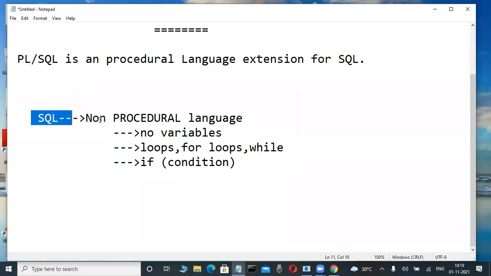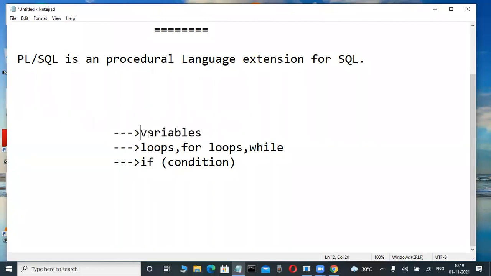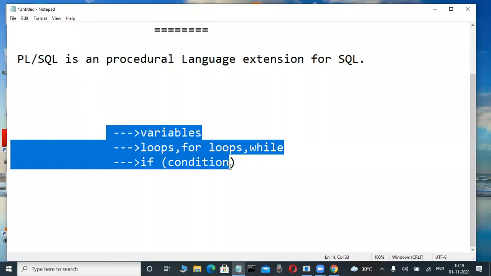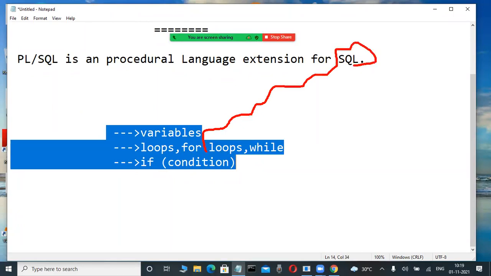But these procedural concepts, variables, loops, conditional and control statements, are embedded in the SQL language, and that is called procedural language extension for SQL. Simple. Everyone knows.